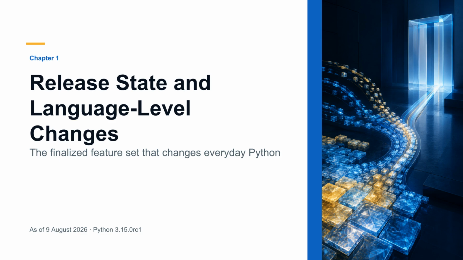This chapter starts by locating Python 3.15 in its release cycle, because the word planned means something different after feature freeze. We then focus on the changes closest to ordinary Python code: explicit lazy imports, the new frozen dict and sentinel built-ins, unpacking inside comprehensions, the switch to UTF-8 by default, and improvements to interpreter feedback. The goal is not merely to learn new syntax. It is to understand the behavioral boundaries, compatibility risks, and testing priorities behind each feature.